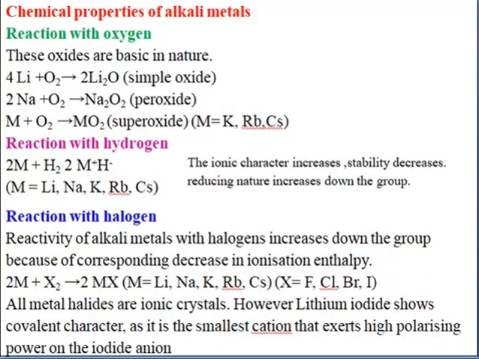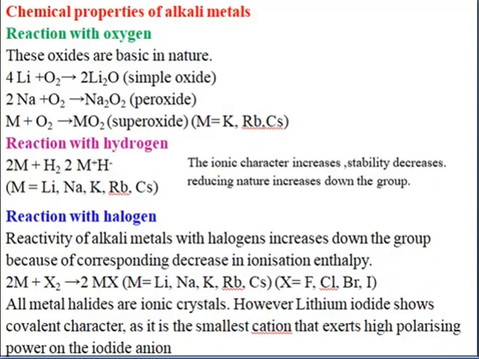Along with the peroxide, they can also give the superoxide, which has the formula MO2. If you see the formula, the simple oxide has the formula M2O, the peroxide has the formula M2O2, and the superoxide has the formula MO2. Here the M means the alkali metals.